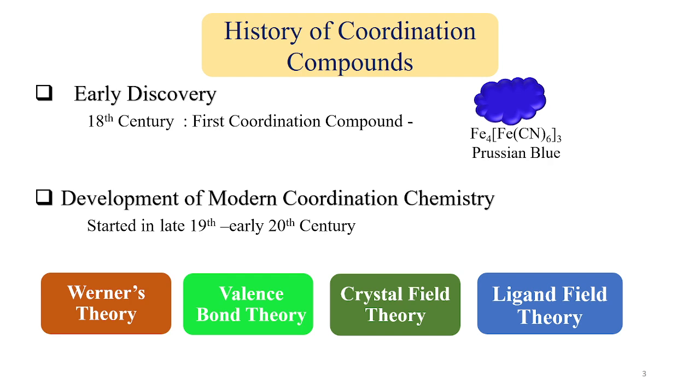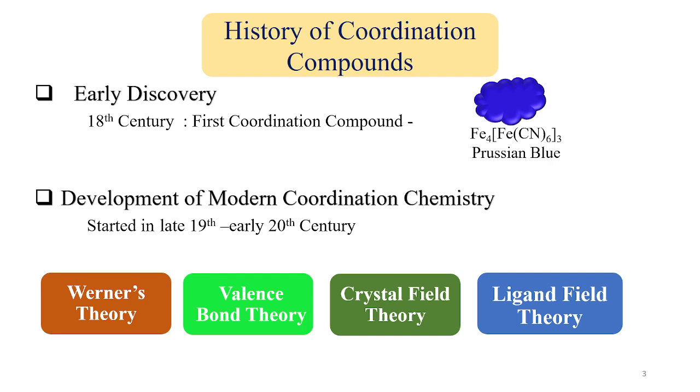Basically the chemistry started in the late 19th century when Werner proposed his theory. Then after that it grew rapidly over the years.